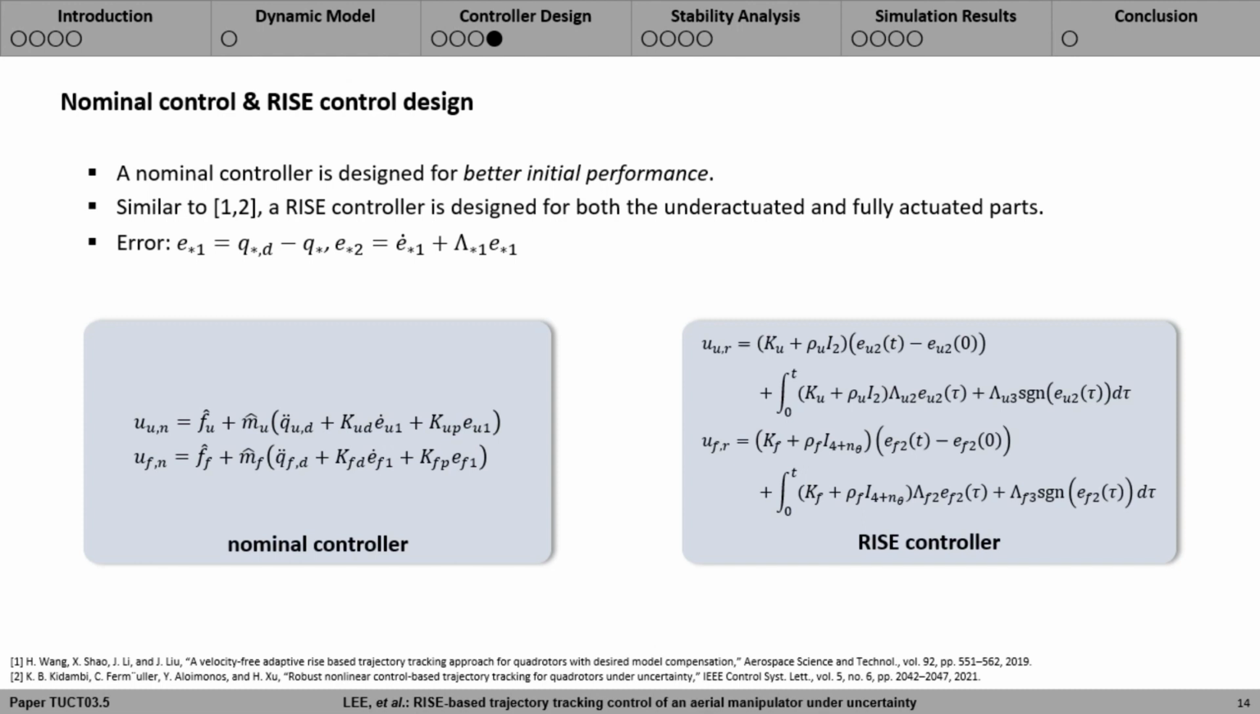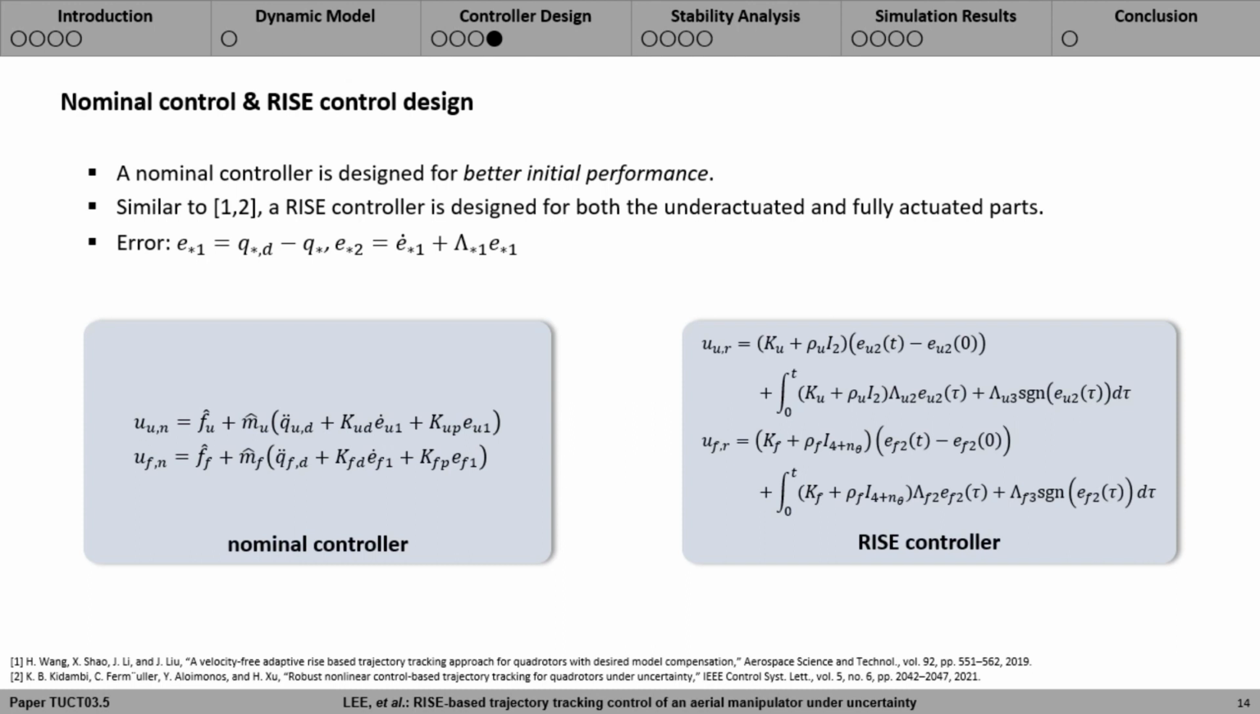Rise controller itself can guarantee exponential stability without the help of nominal controller. However, since rise controller relies solely on error integrals, initial performance can be degraded, particularly for hovering control where unceasing non-zero thrust is required. Therefore, nominal control is designed for better initial performance.